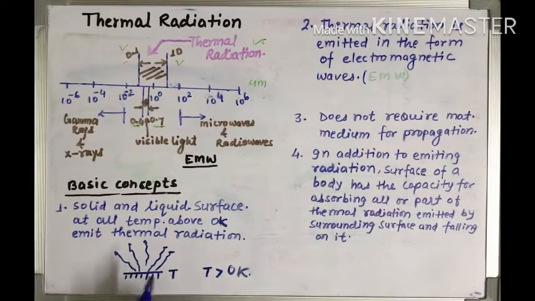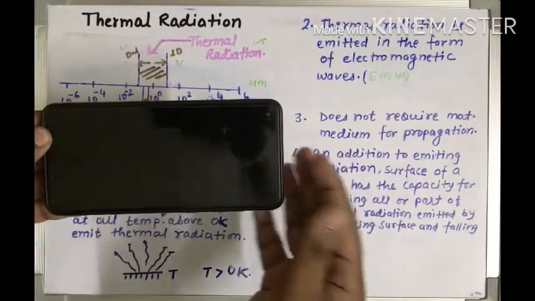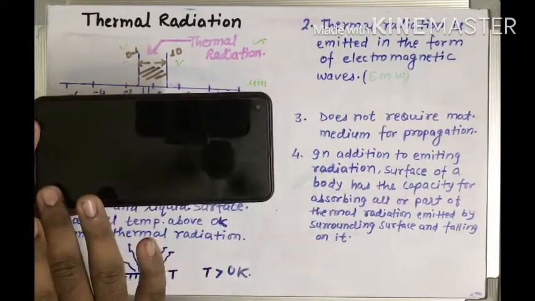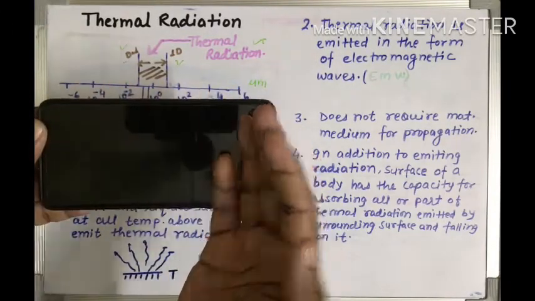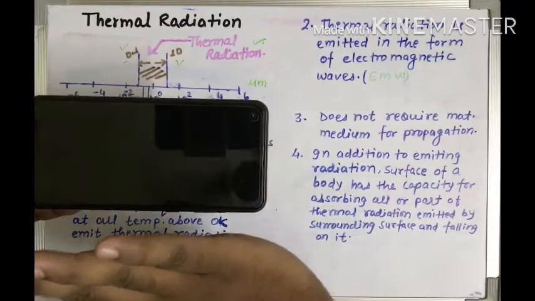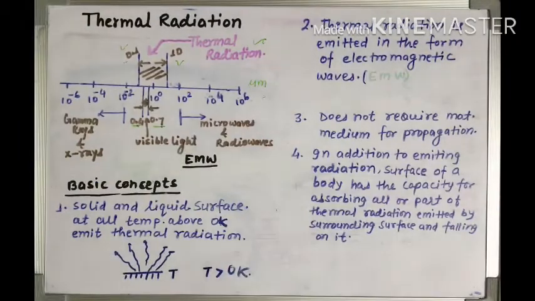And one thing we need to notice is that whenever a substance, a source, emits thermal energy, thermal radiation, it radiates in a hemispherical way. Suppose this mobile is a substance maintained above 0 Kelvin. If this surface emits thermal radiation, it will emit in a hemispherical shape. The radiation will cover this way and this way, creating a hemispherical envelope. So it cannot go unidirectional, it goes in a hemispherical direction.